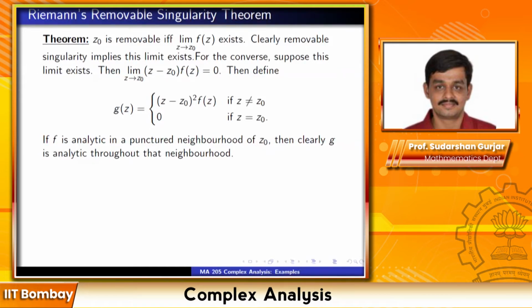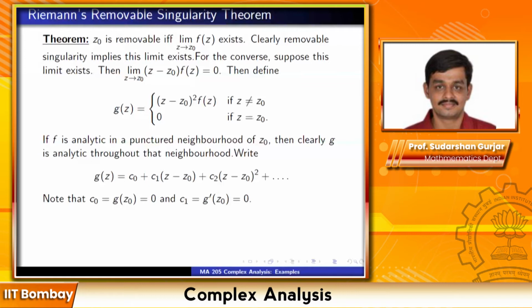So just compute the limit of (g(z) minus g(z0)) upon (z minus z0). What will you get? You'll get the limit of (z minus z0) times f(z) as z tends to z0, but this is equal to 0. So just from first principles, applying the limit, you see that g is holomorphic at z0. Holomorphic is the same as analytic, so it's analytic throughout that neighborhood.